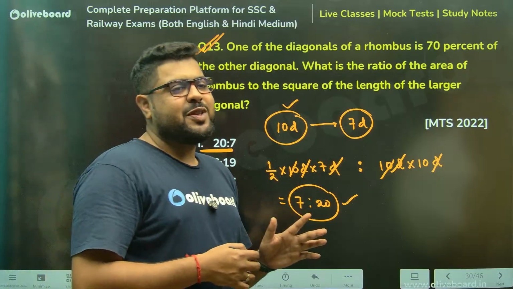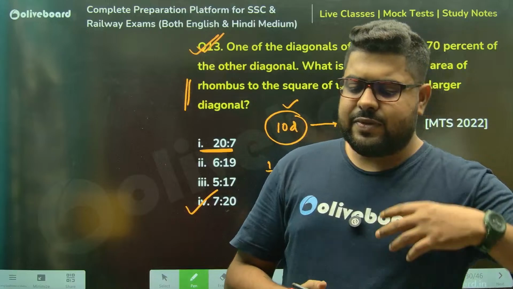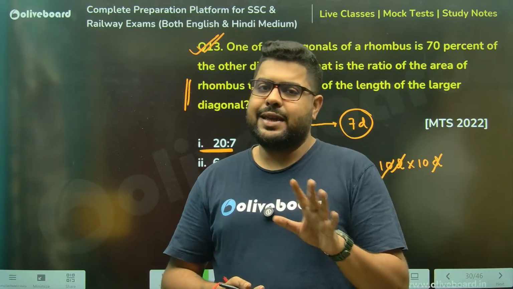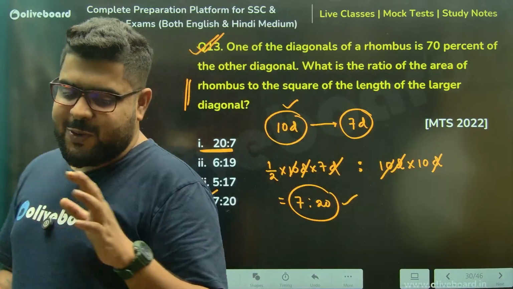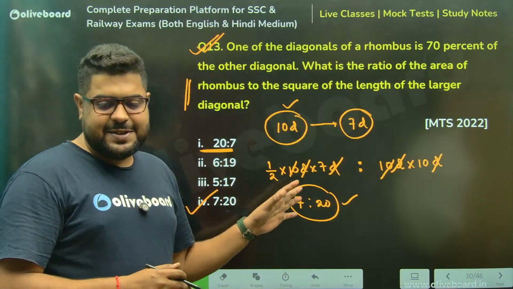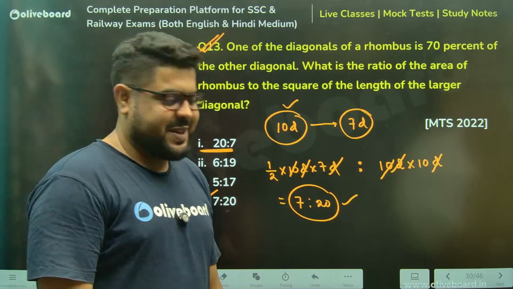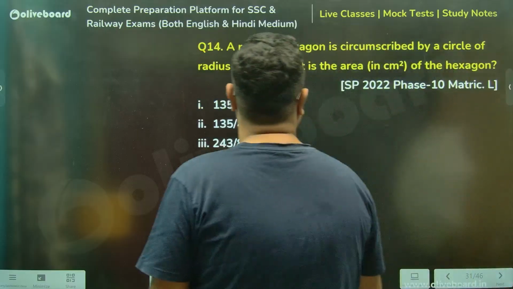Let's say in the exam you weren't able to solve one particular question. It was tough, you didn't get time. That's okay, it doesn't hurt that much. But if you know something as easy as this and still made a silly mistake, that is the worst kind of mistake to make. Right? Chalo, next one, please.